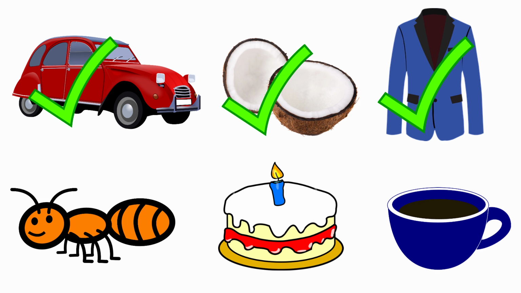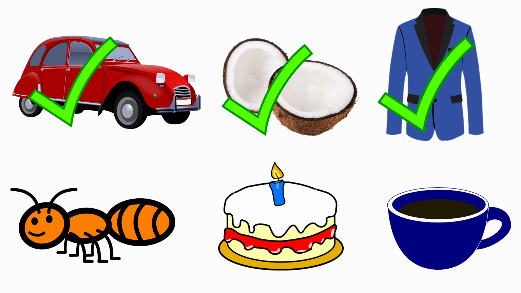Next one, ant. The beginning sound for the picture ant is A. And the sound of the letter C is K. Both are having different sounds. So, we should not tick the picture.